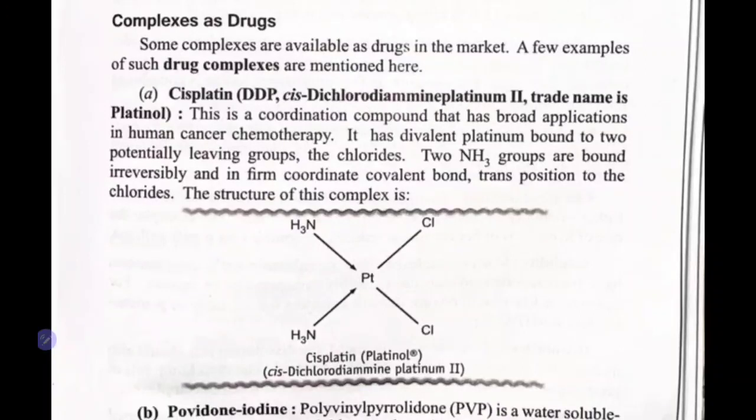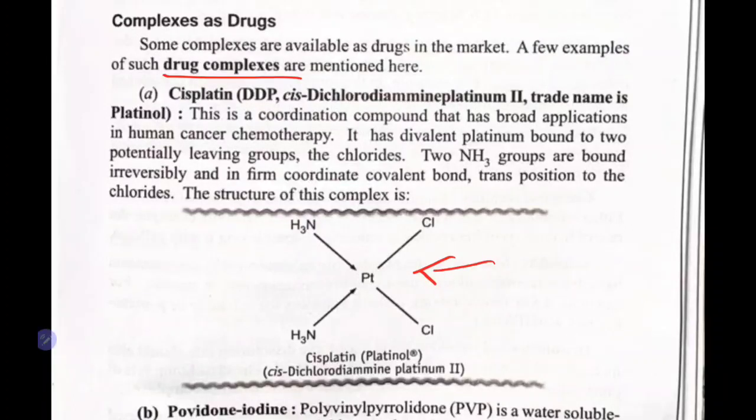There are a few examples of drug complexes, mentioned here. One example is cisplatin. We call it DDP, cis-dichlorodiammine platinum(II). The trade name is Platinol. This itself forms a complex.